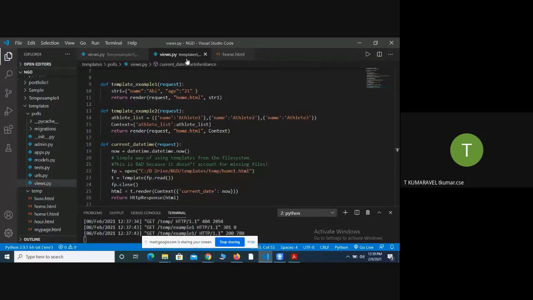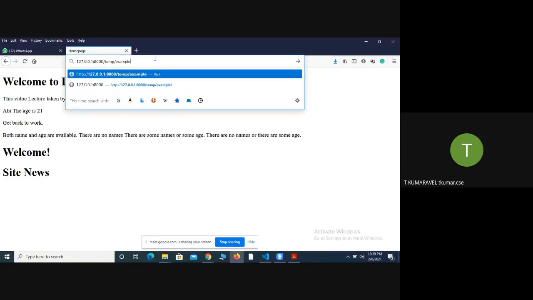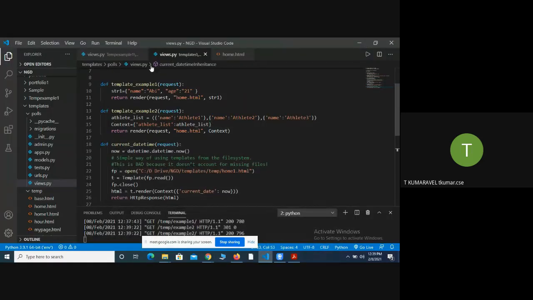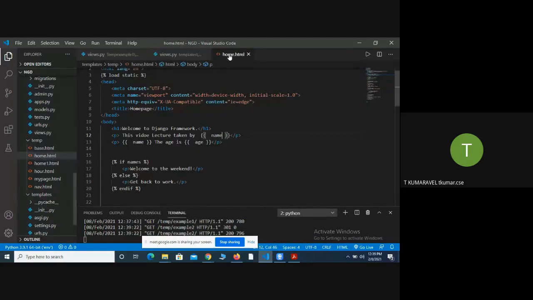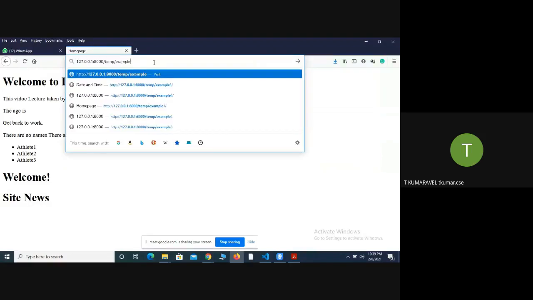Next I go for example 2. In example 2, what happened? Before moving on to the next method, I want to talk about the previous method.